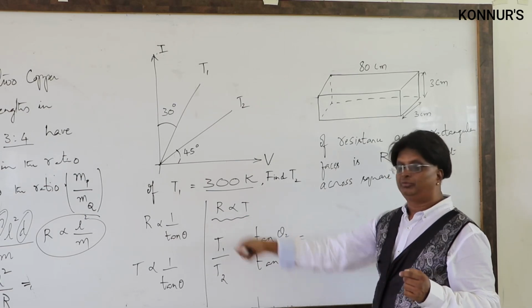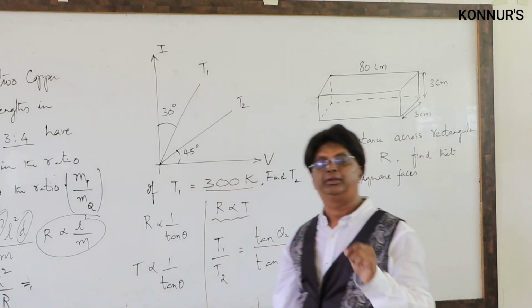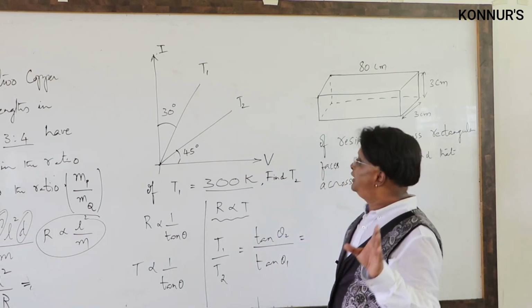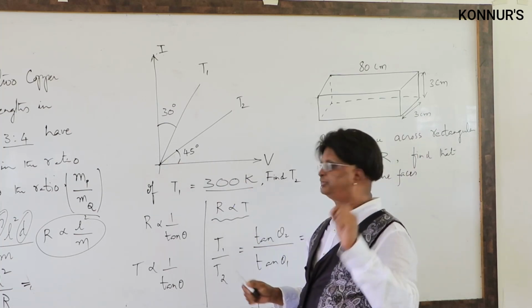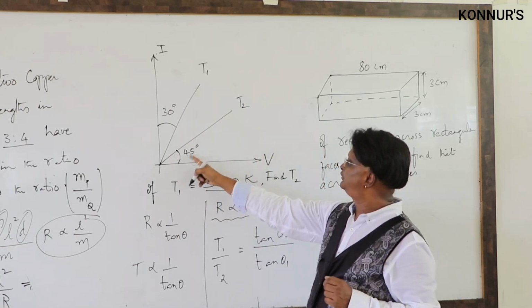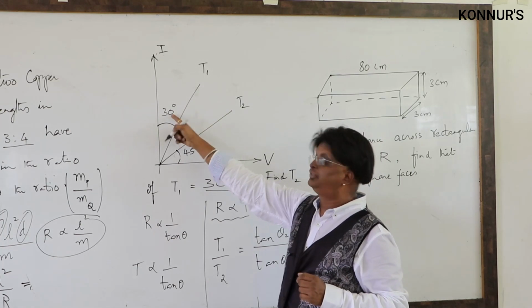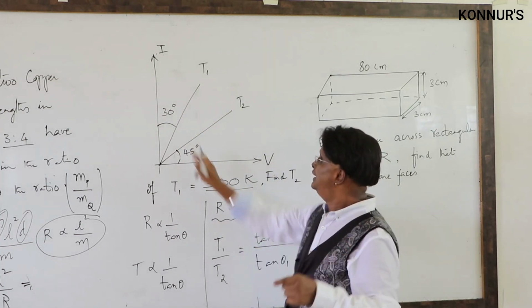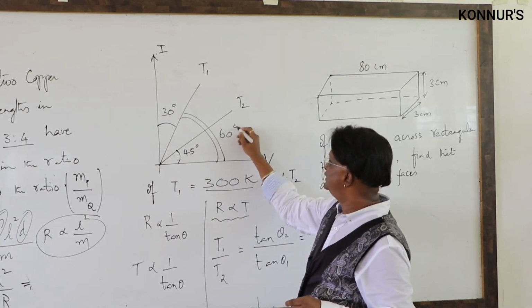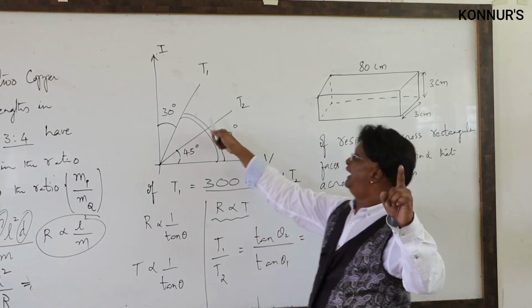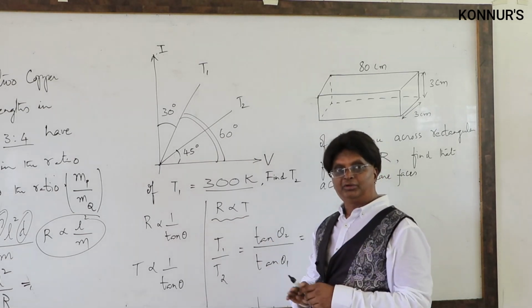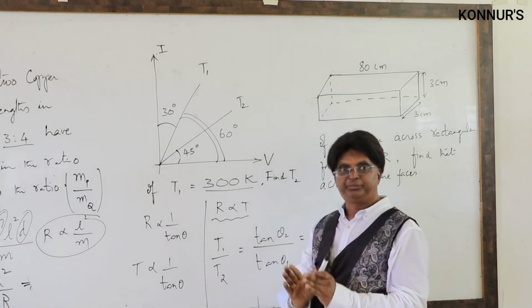We have told R proportional to 1 by tan theta, where theta is angle made by the graph with the positive x-axis. One more time, the examiner has given a question to just have a small confusion. For the second temperature T2, the angle is going to be 45 degrees. For T1, the angle is given 30 degrees with positive y-axis. Therefore, this should be changed. If this is 30, remember this becomes 90 minus 30, that is 60. Therefore, for T1 temperature, the angle is not 30 degrees, it is 60 degrees. What was the data given and what was that change that I have made? Please be very careful about that.